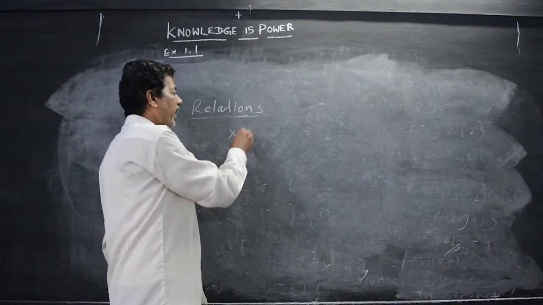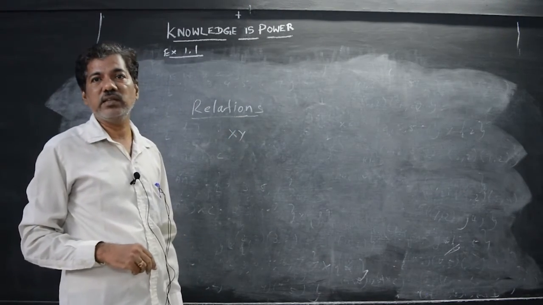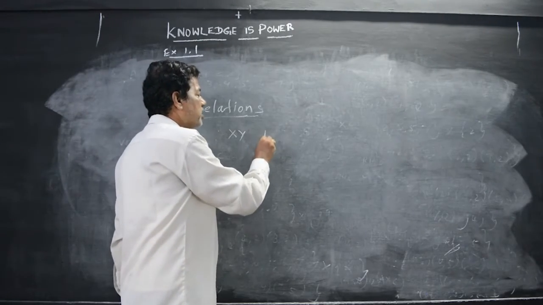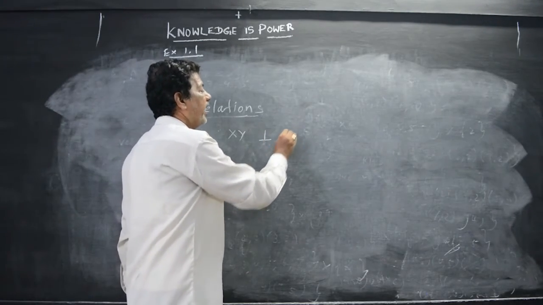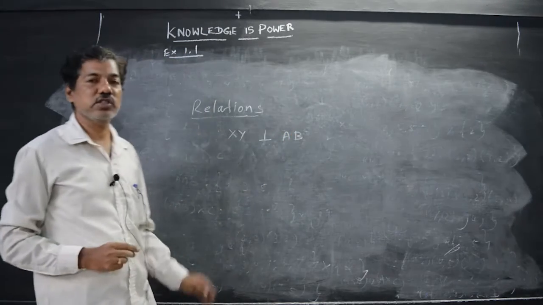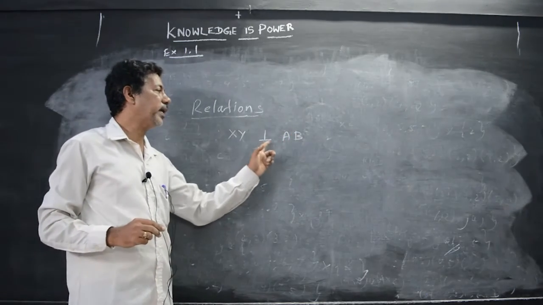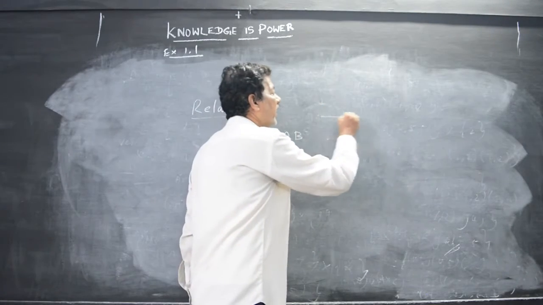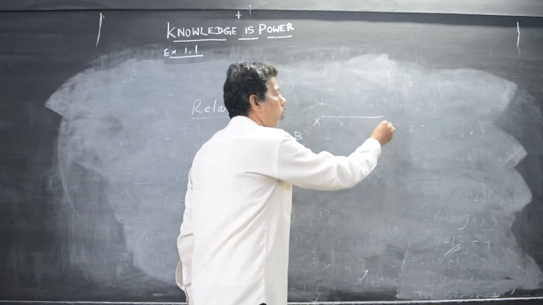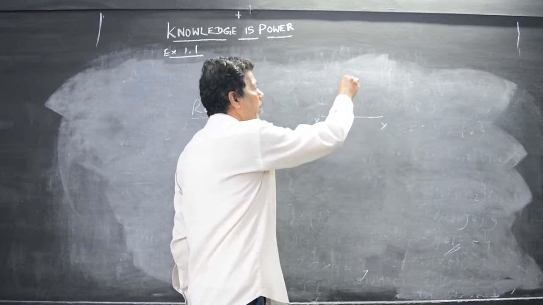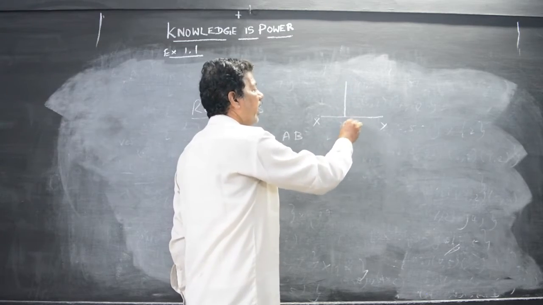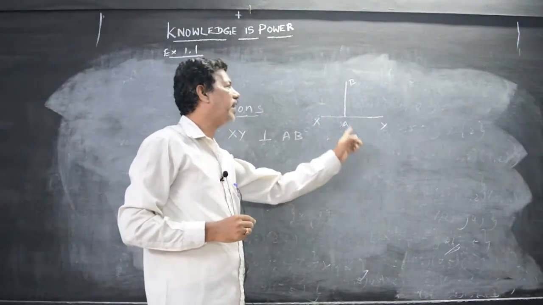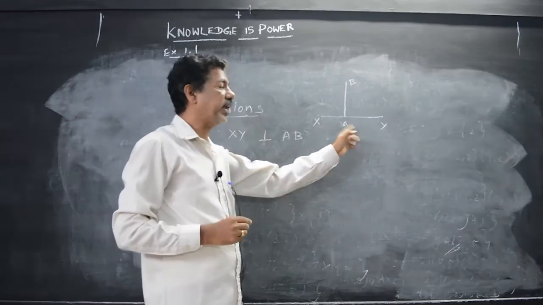Suppose XY is one of the lines, and XY is perpendicular to AB. If they give it like this, how can we represent it? XY is perpendicular to AB, so XY and AB are related.